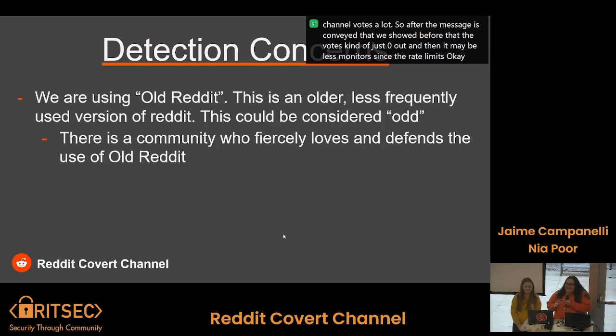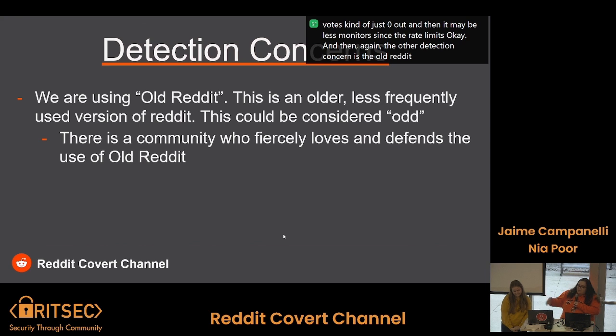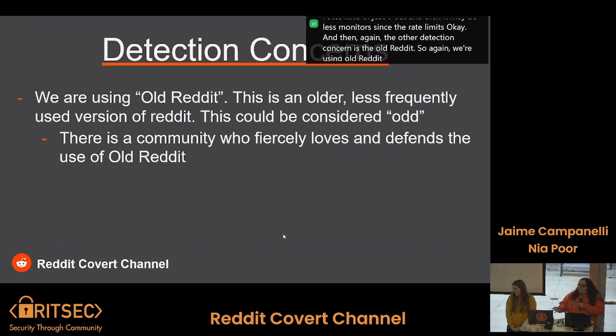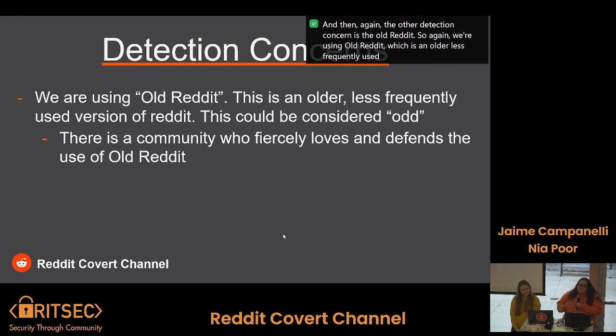And then, the other detection concern is old Reddit. We're using old Reddit, which is an older, less frequently used version of Reddit, which could be considered odd. But there's a community who fiercely loves and defends the use of old Reddit, like Forrest.